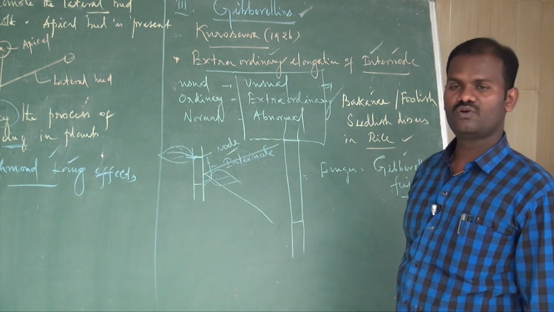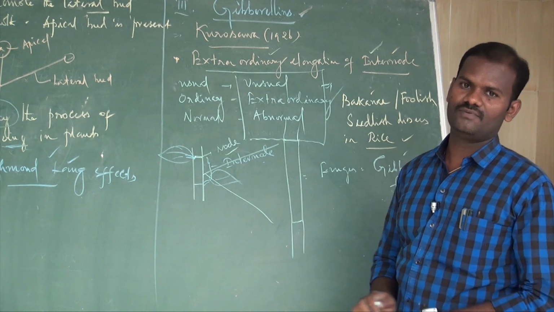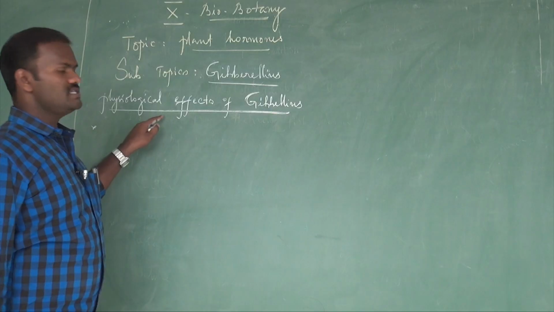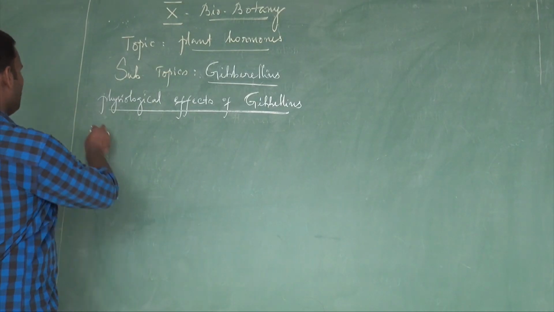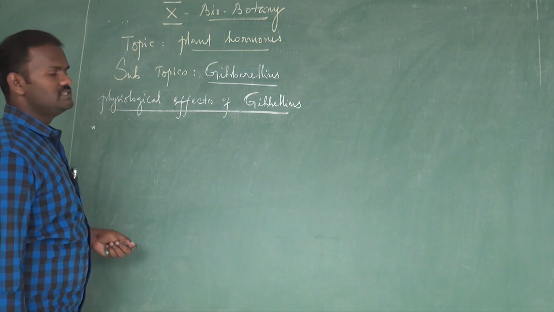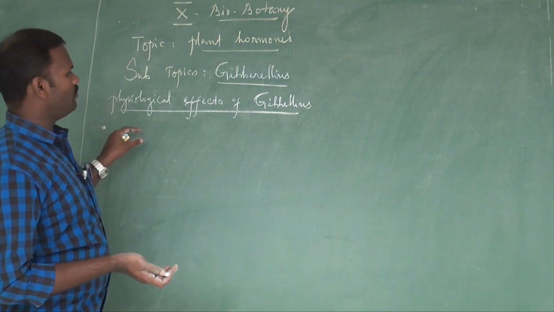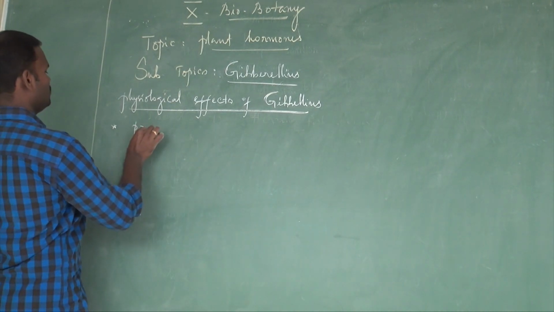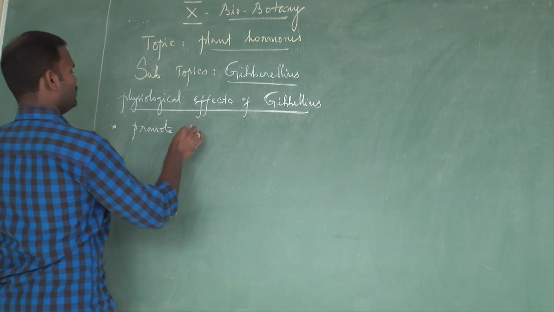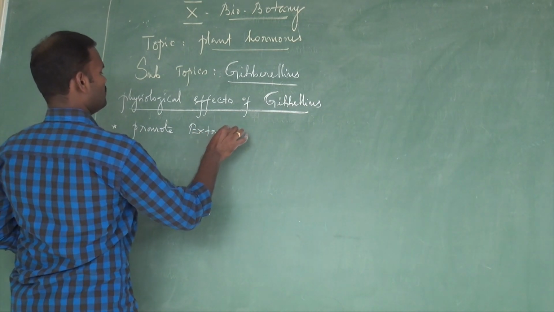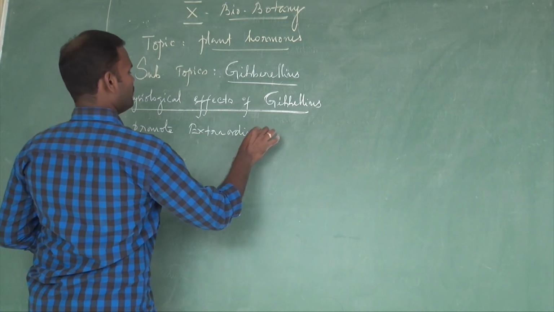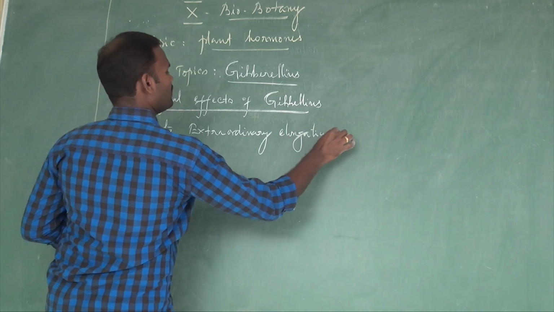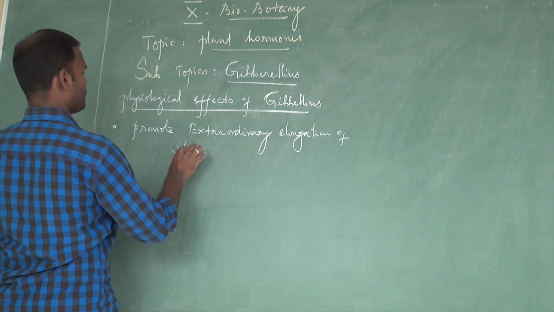Next, we are going to discuss the physiological effects of gibberellins. The external application of gibberellins on the plant promotes extraordinary elongation of the stem.